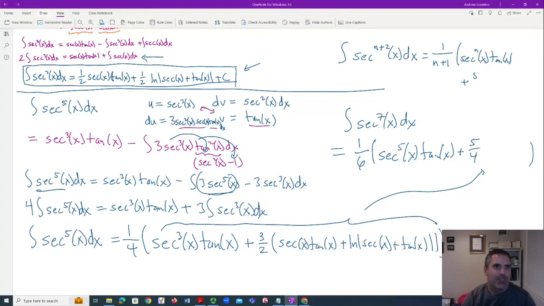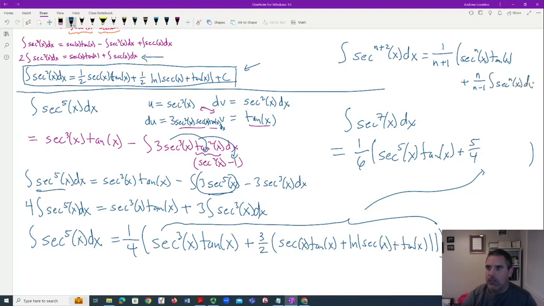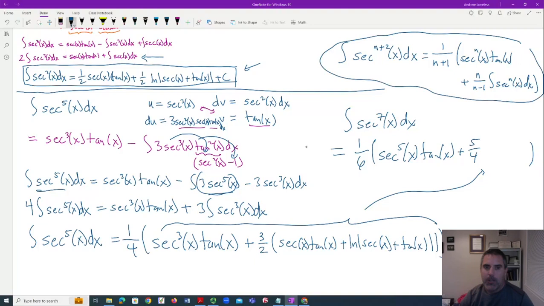This is my conjecture. I'm doing it on the fly. If it's wrong, please tell me in the comments. And I'm sure it can be looked up, but this is more about the ideas. So this is going to be n, maybe over n minus 1, the integral of secant to the n. And I have no idea. I think I was just spitballing there.